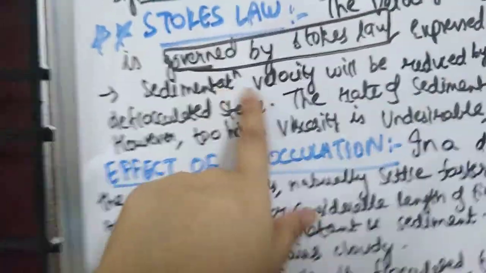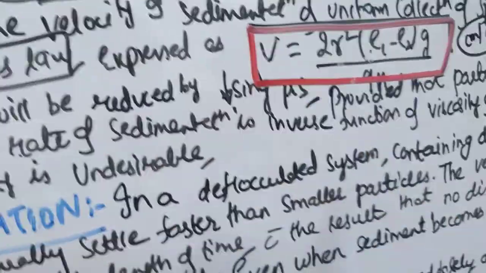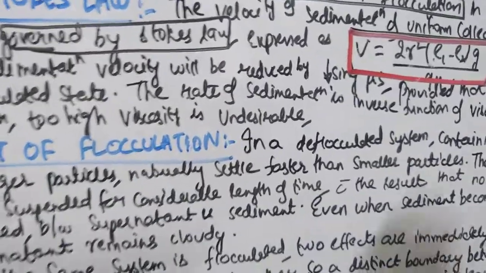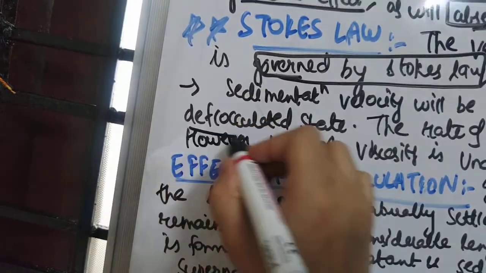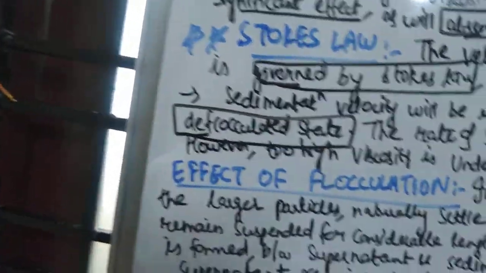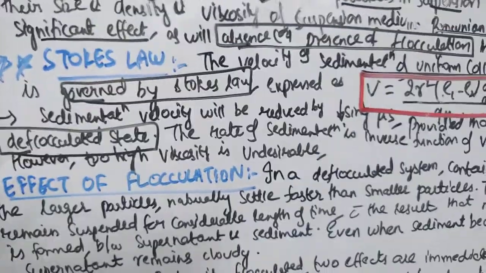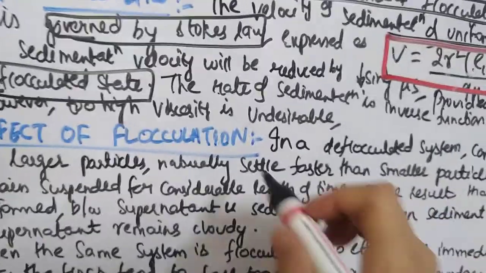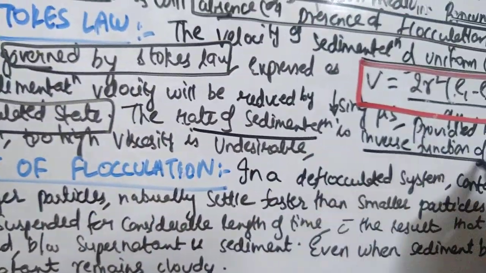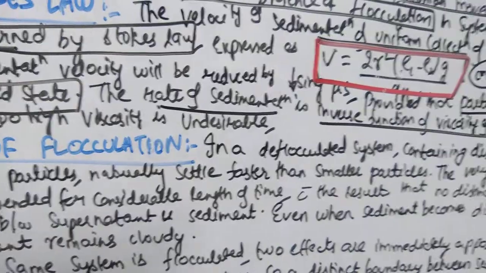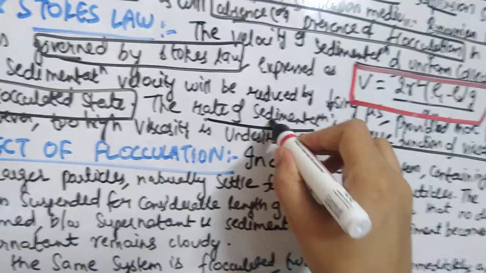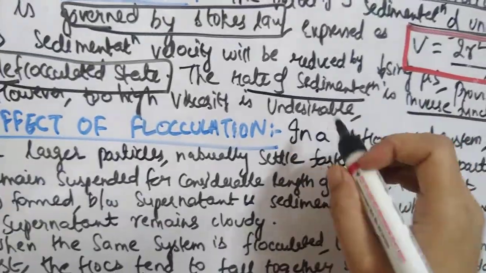So this we have seen, sedimentation velocity will be reduced by decreasing the particle size. The lower the particle size, the lower the sedimentation velocity, provided that the particles are kept in a deflocculated state. So what does deflocculated state mean? If the particles remain individually, then only you can reduce the sedimentation velocity. And one more thing we have discussed, the rate of sedimentation is an inverse function of the viscosity of the dispersion medium. So high viscosity, low sedimentation. Low viscosity, high sedimentation.